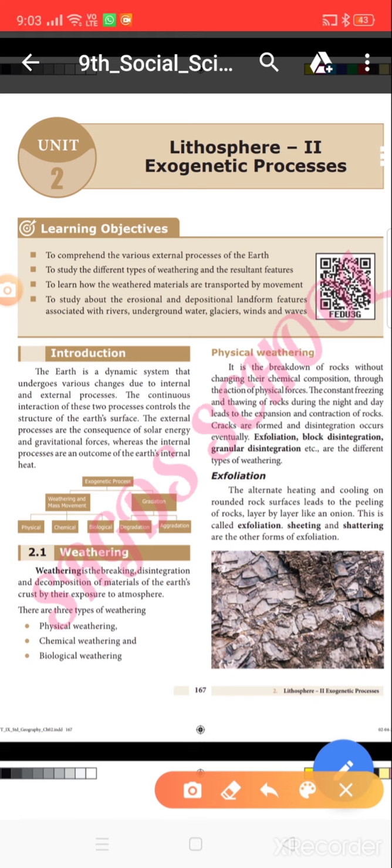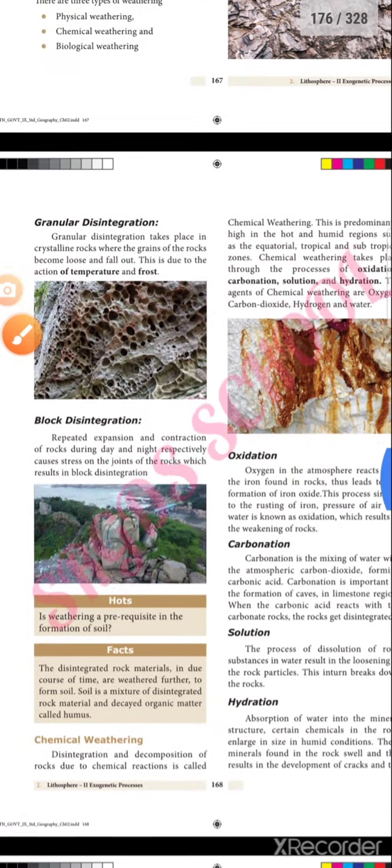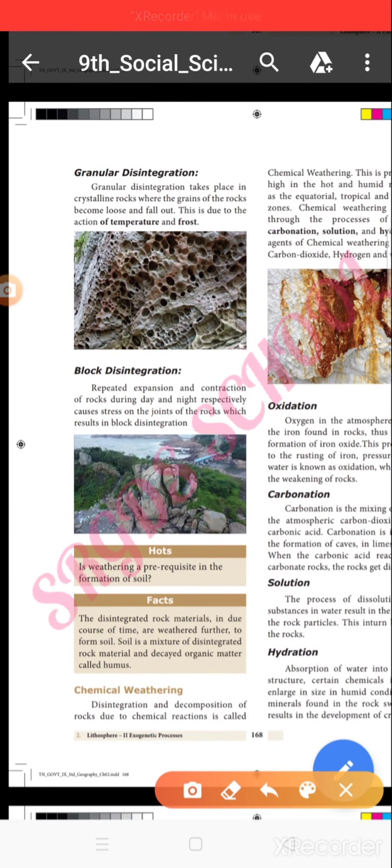Now it's time for a recap. In the previous lesson, we saw about the lithosphere and exogenetic processes. Exogenetic process means processes on the outer surface of the earth. And we saw about weathering. Weathering means breaking down of rocks. Then we saw about physical weathering. It is breaking down of rocks due to the atmosphere. In physical weathering we saw about exfoliation, granular disintegration and block disintegration, etc. Do you all remember these topics, children?